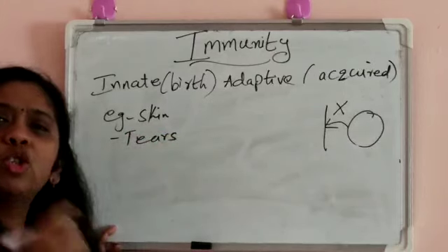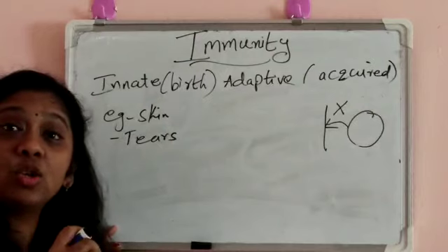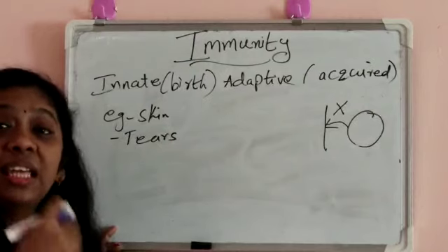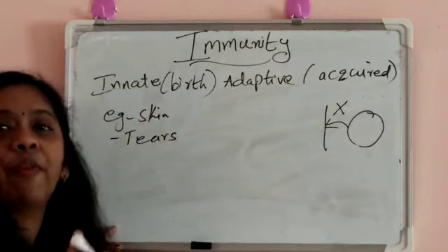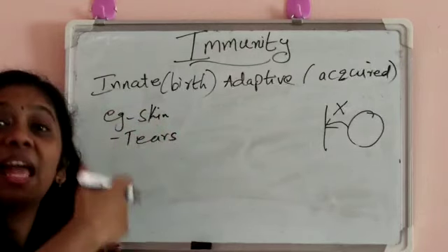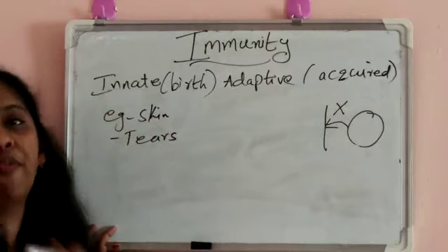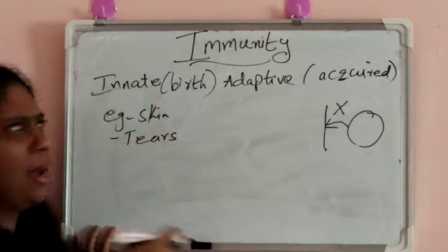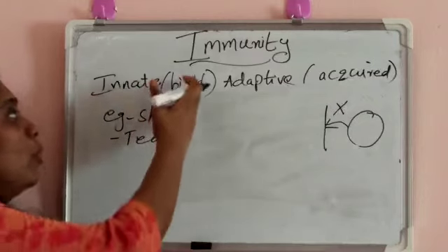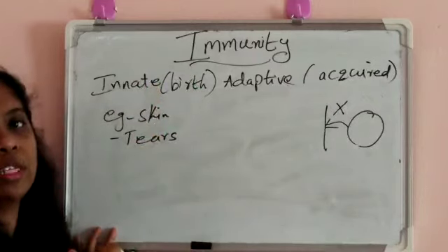In tears, two enzymes are present, lysozyme and amylase. These enzymes prevent the infection from entering. So that acts as a barrier. That is called innate type of immunity. By birth we are acquiring that. By birth we are getting this type of immune response.